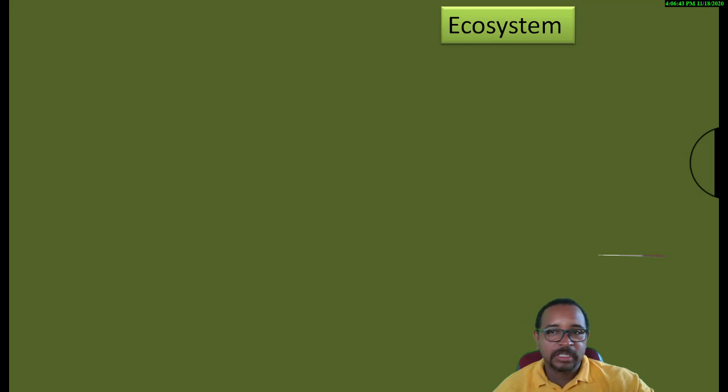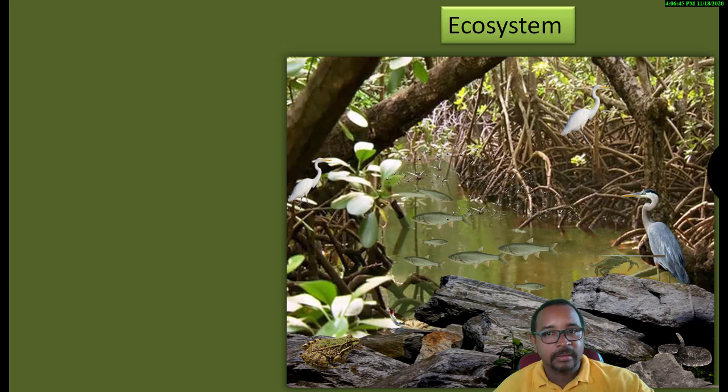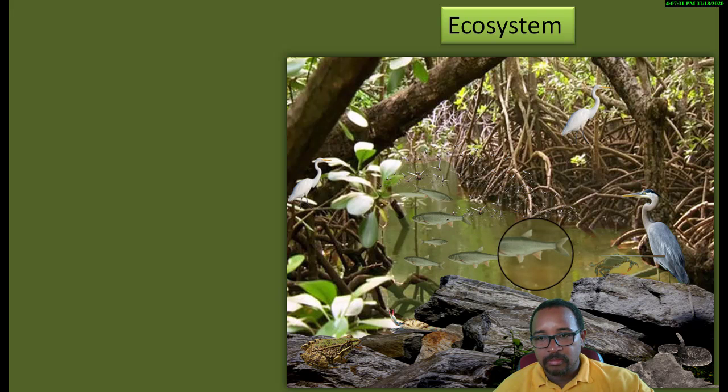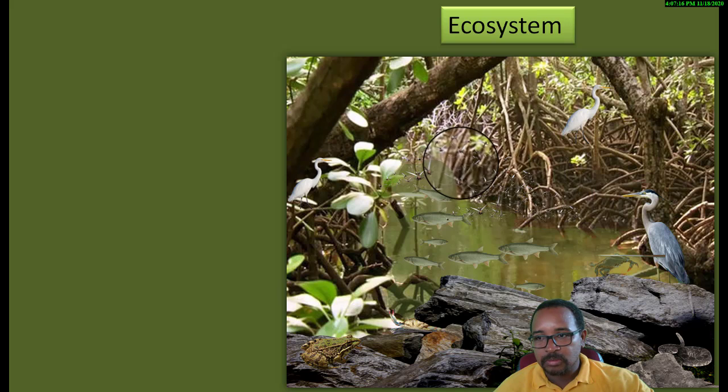Ecosystem. What's an ecosystem? Let's see. Now here we're looking at a picture. And in this photo you're seeing different organisms. Let's look carefully. Here we have a heron. We have an egret, the cattle egret, the one you see in the area. We have a cattle. We have a frog, crab, another crab. We have a snake, one type of fish, and we have mosquitoes.